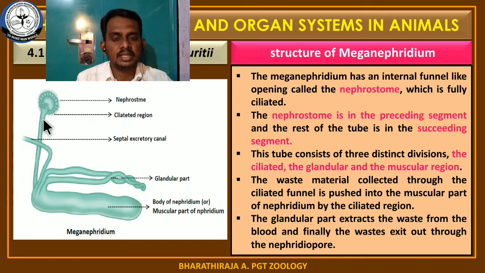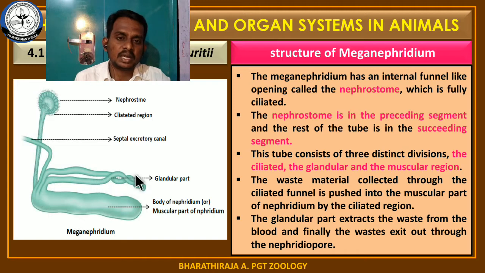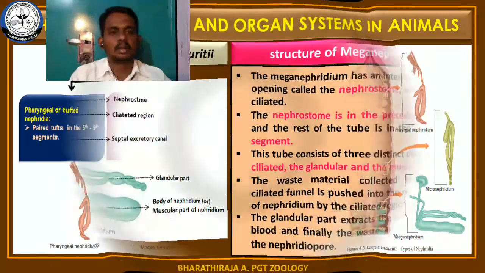Okay, and this ciliated region opens into another structure called the muscular part of the nephridium, or the body of the nephridium. And this muscular part opens into another structure, the glandular part, and from the glandular part the waste is excreted through the excretory canal. This canal opens onto the outer surface of the body.